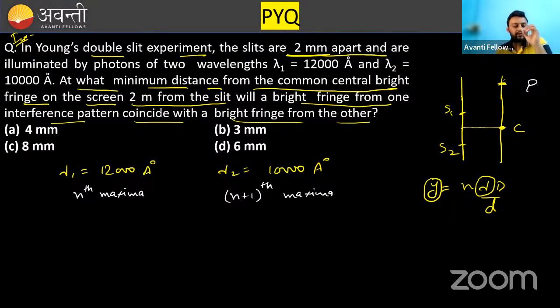Here n is the number I have assumed, so the nth maxima of lambda 1 will coincide with the n plus 1th maxima of lambda 2. Why is there only a difference of one maxima? Because they are asking for the least distance.